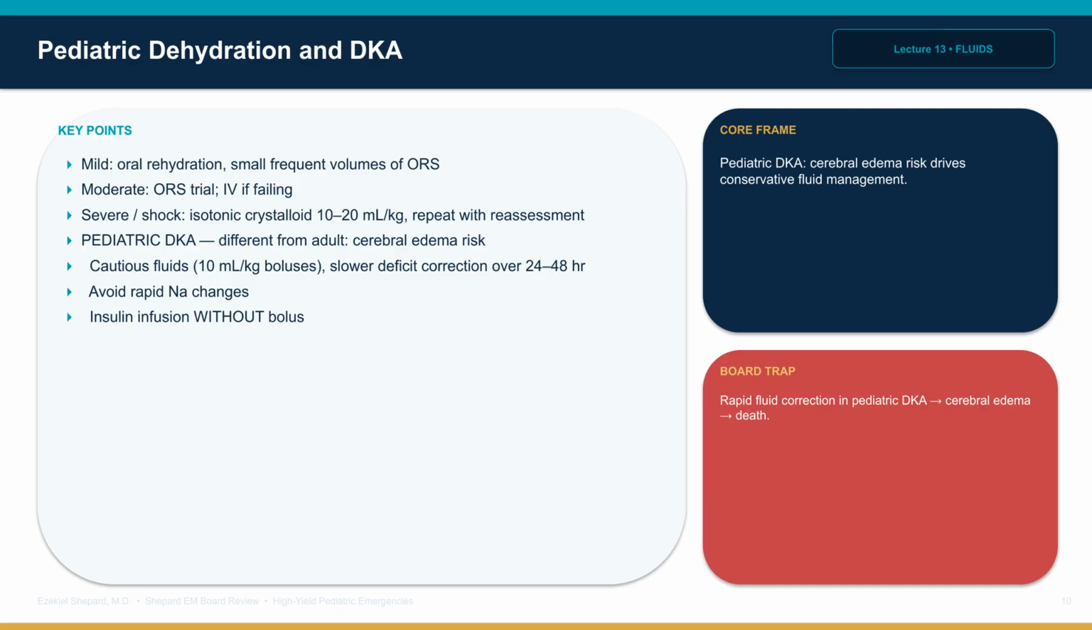Two surgical mimics of dehydration to know. Pyloric stenosis: age 2 to 8 weeks, projectile non-bilious vomiting, palpable olive with hypokalemic metabolic alkalosis on the lab panel. And bilious vomiting in a neonate, which is malrotation with midgut volvulus until proven otherwise. Upper GI series is the next step.